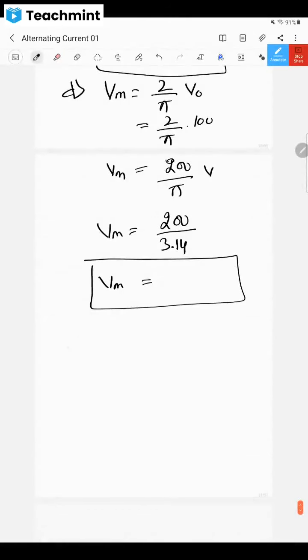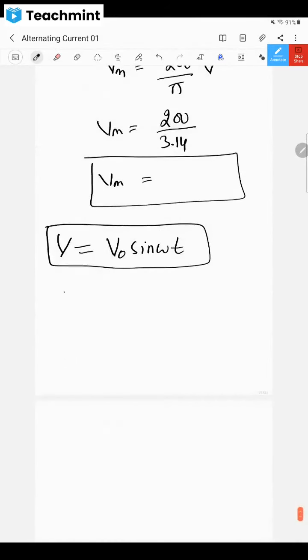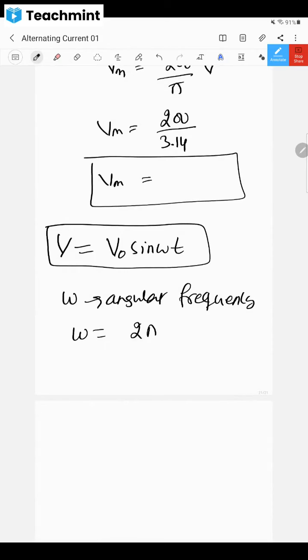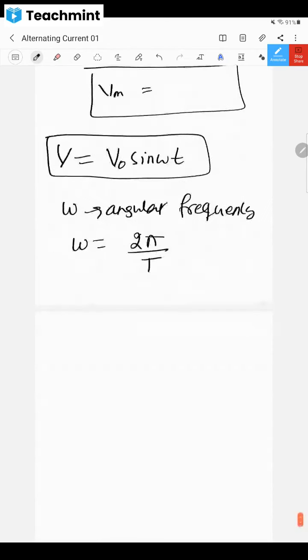Now one more thing I want to draw your attention to. V is equal to V naught sine omega t we are writing now. In that, omega is angular frequency, I told you. And omega is equal to what is the formula I told you? 2 pi divided by T. And this can also be written as 2 pi into 1 by T. And omega is equal to 2 pi f.